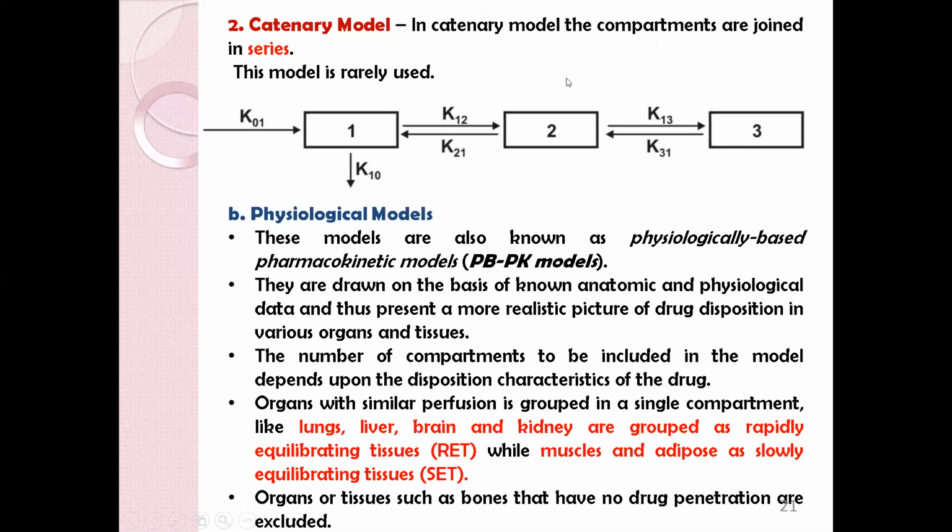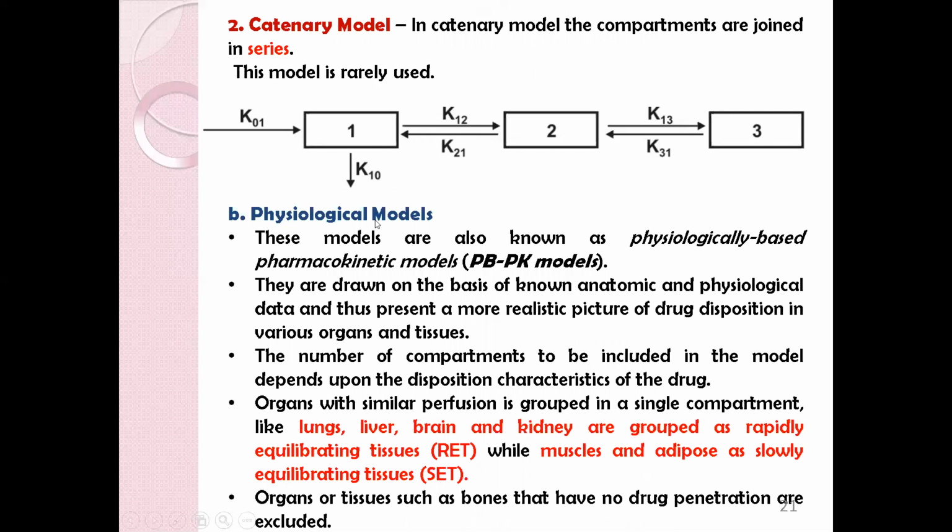In case of catenary model, the compartments are joined in series. This model is not used at all. It is very rarely used. See, the compartments are arranged in series no matter what. Okay, so this was regarding the compartment model.